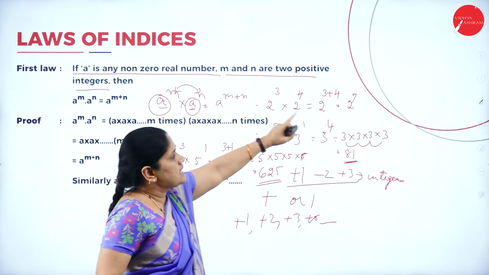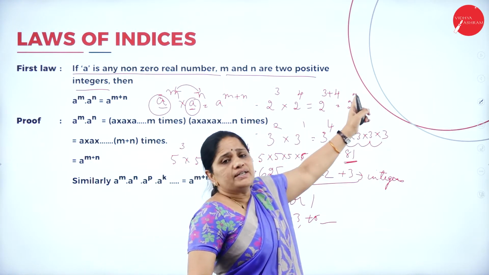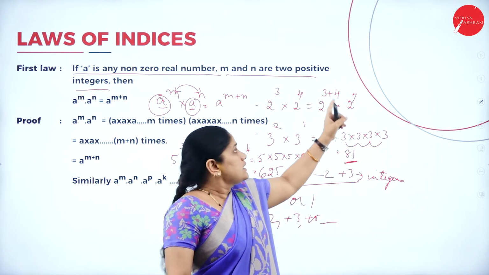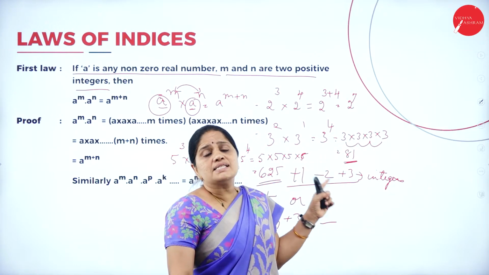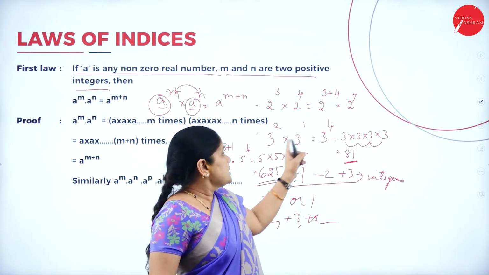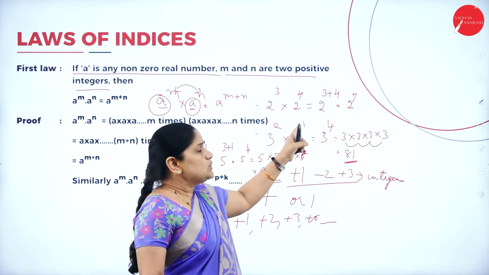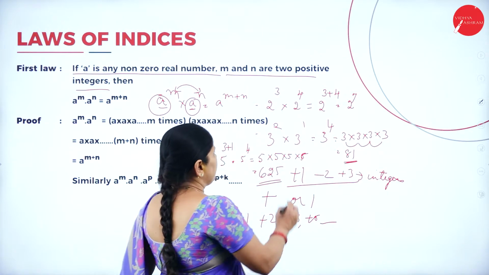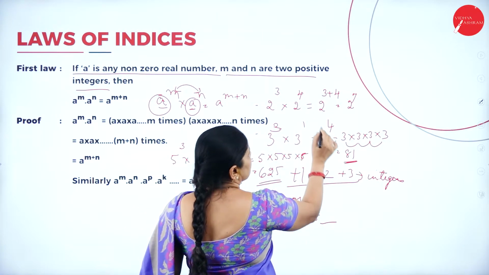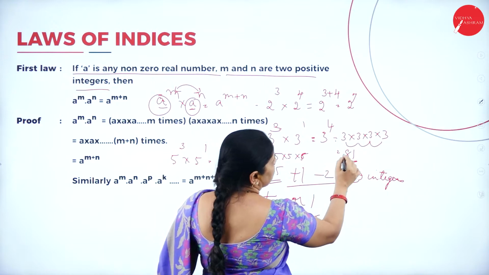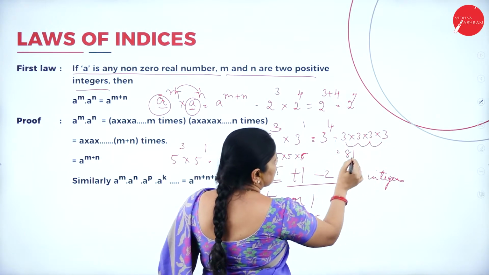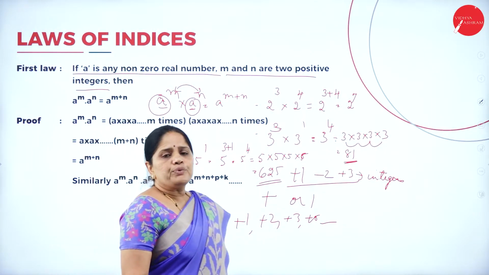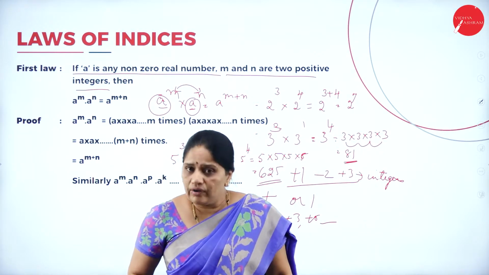So, when the powers are added, whatever number you are getting, that 2 to the power 7, it means that this 2 has to be multiplied 7 times. Or this you are getting 3 square into 3 to the power 1. So, it comes to 3 to the power 3 plus 1, that is 3 to the power 4. So, 3 into 3 into 3 into 3, that comes up to 81. So, in this way, I hope you have all understood the first law of indices.